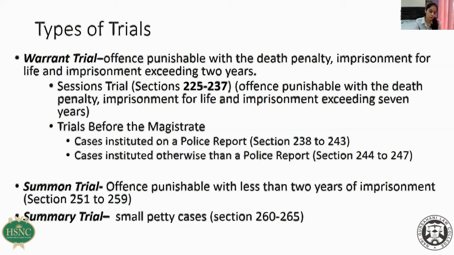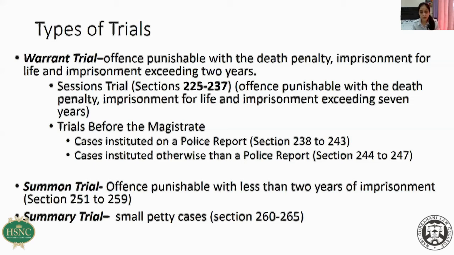I just want to show you all this schedule once. I don't know if all of you have the 3-in-1 with you, but there is a schedule in CRPC which gives you the details of punishment, whether a particular offense is cognizable or non-cognizable, bailable or non-bailable, and by what court it has to be tried.